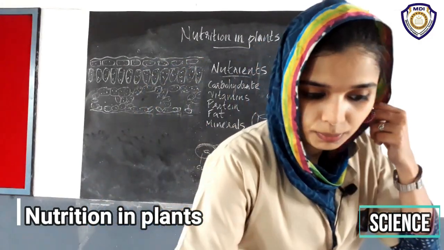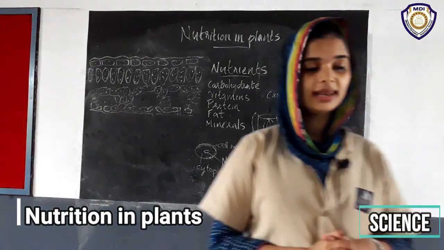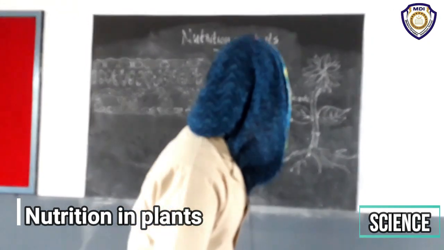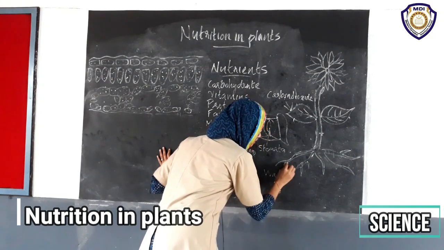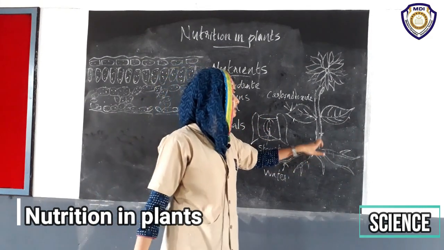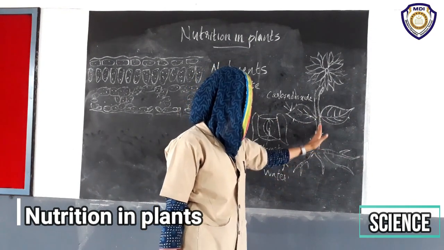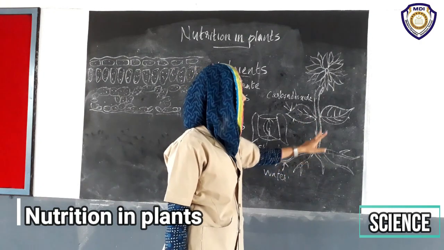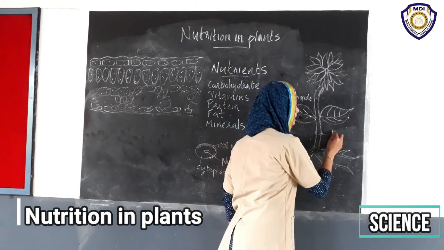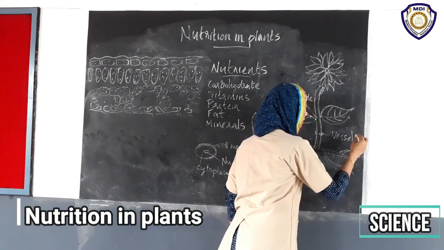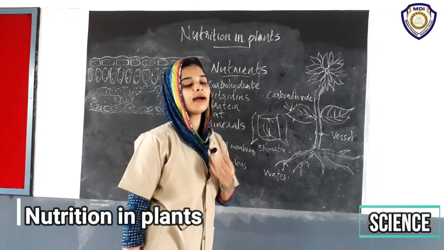Then coming to Bujo's question, how water and minerals absorbed by the roots reach the leaves. The water is absorbed by the roots and it passes through a pipe-like passage. A pipe-like passage is there in the stem and also in the branches, and through this passage the water reaches the leaves. This passage or pipe is called vessels. Through this vessel the water reaches the leaves.